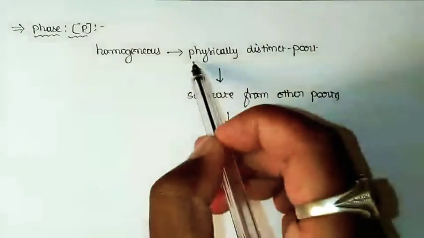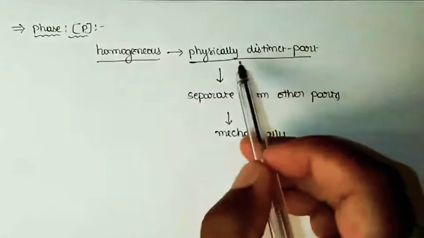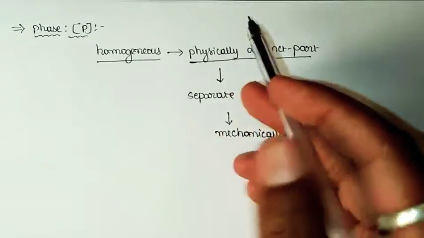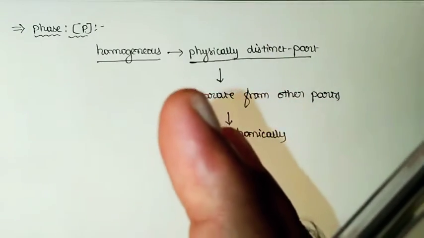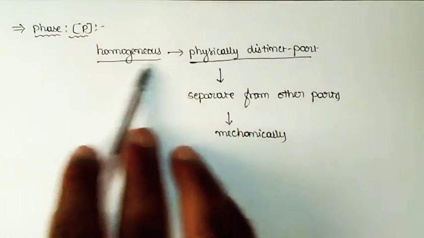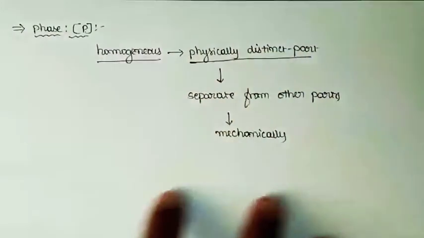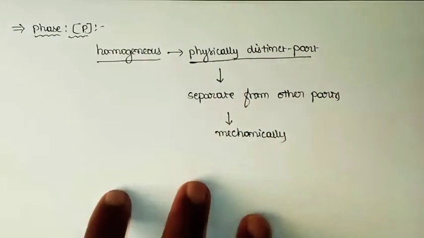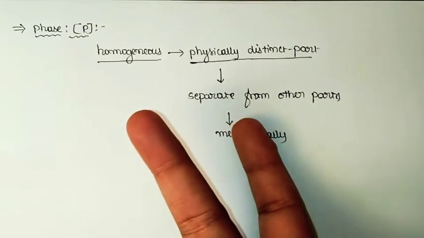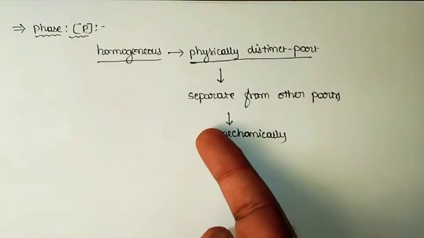So the parts should be homogeneous, and we should be able to notice the individual existence of that part from the other parts. If you have one complete system and everything appears homogeneous, then that will be one phase. If you have two materials completely mixing with each other so as to appear as a single system, then that is also one phase.